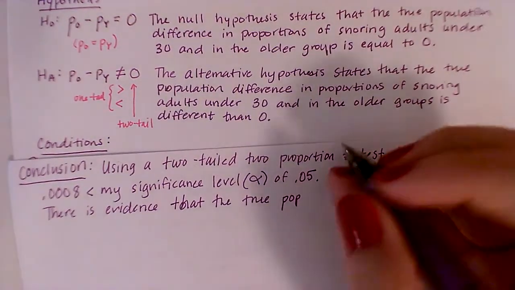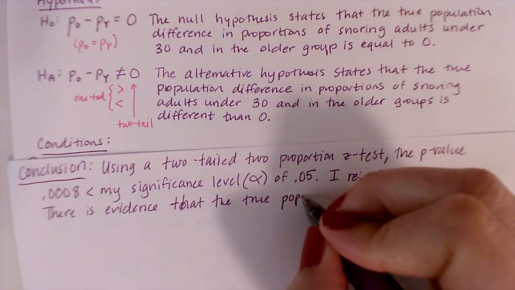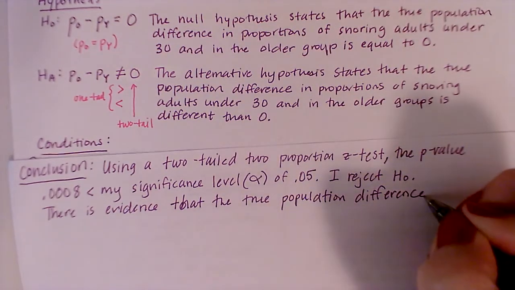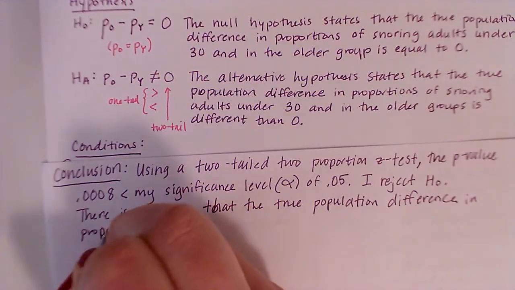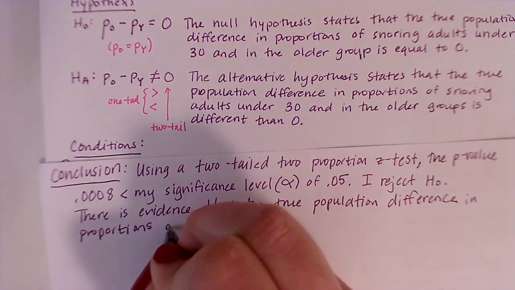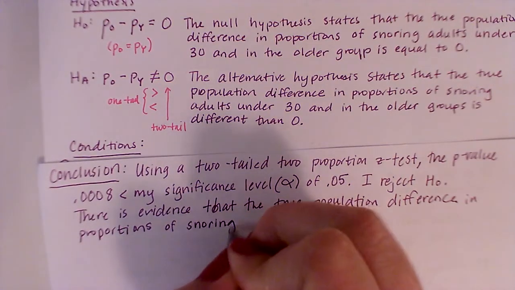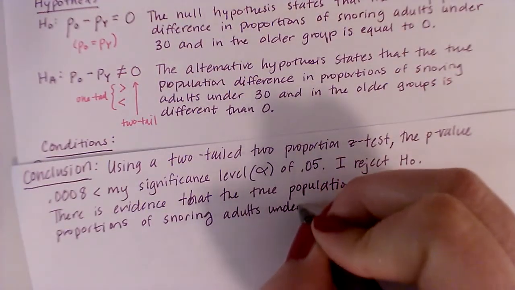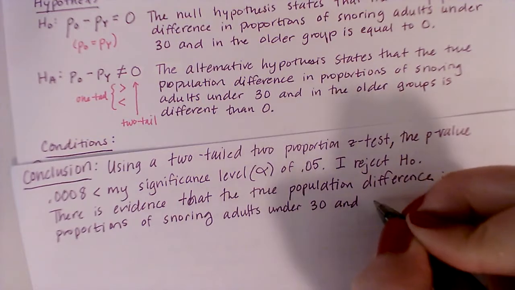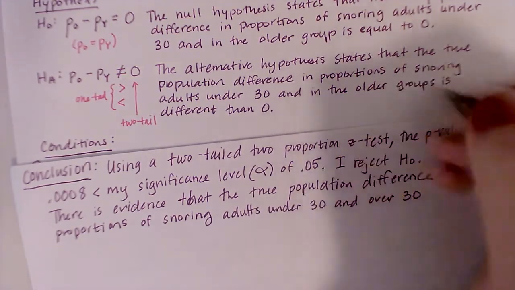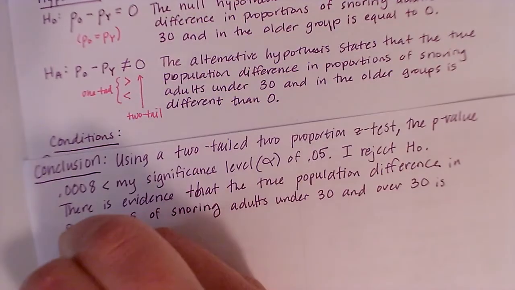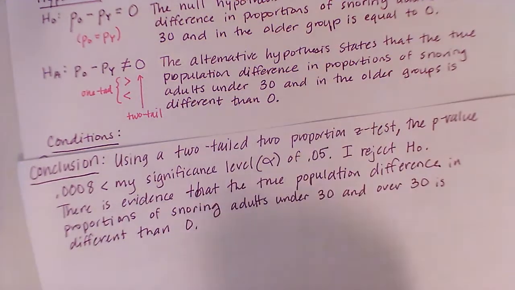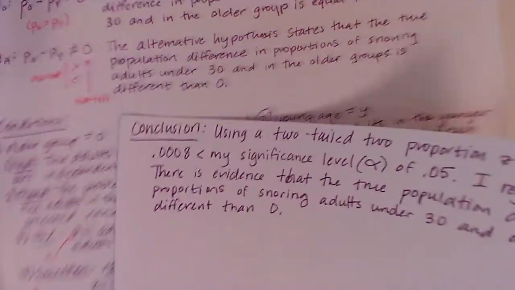So I have evidence that the true population difference in proportions of snoring adults under 30 and over 30, I could also say in the older group, is different than 0.